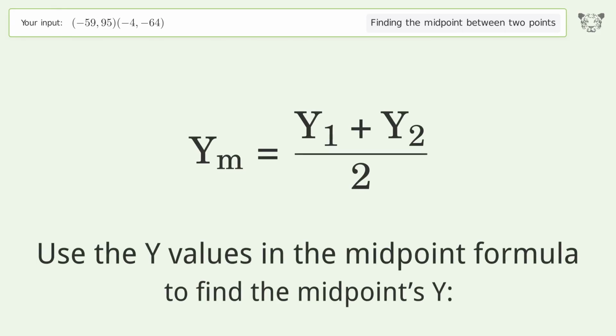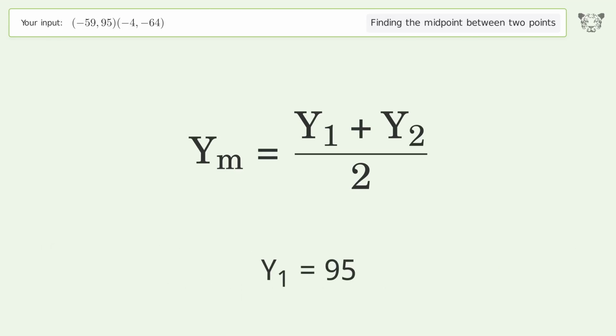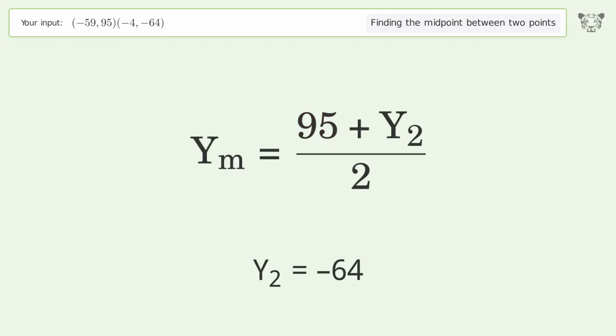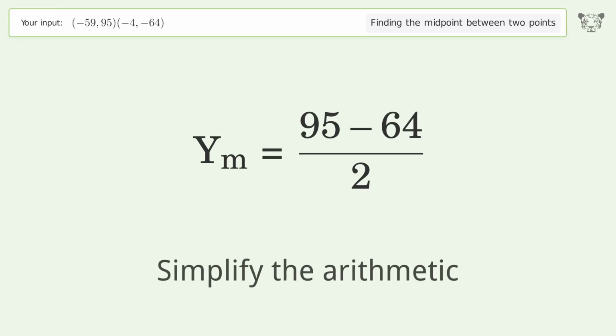Use the y values in the midpoint formula to find the midpoint's y. y1 equals 95. y2 equals negative 64. Simplify the arithmetic.